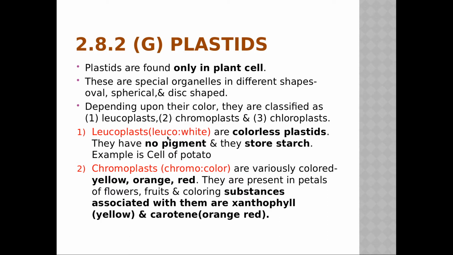Leucoplast. Look at the cursor. Leucoplast is white. They are colorless plastids. That's why they have given it white, no color. They have no pigment, and they store starch. They are not having any pigment, and what is their function? They are storing the starch. And the example is the cell of a potato. Yes, potato is starch rich, isn't it?